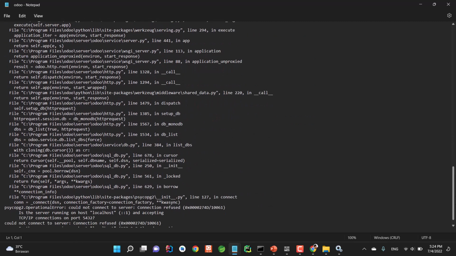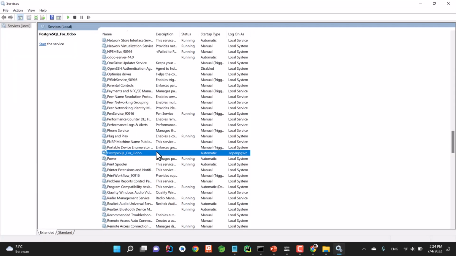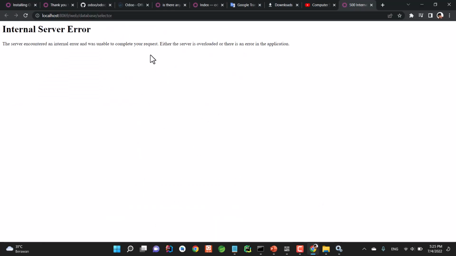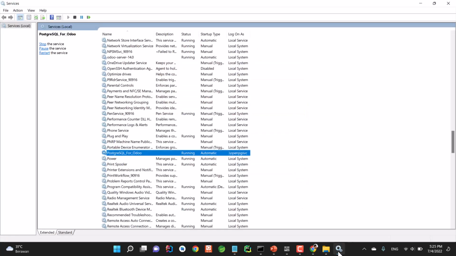The last message that we've received is that we cannot connect to the localhost because the connection is not ready. That is because we stopped the PostgreSQL. So if we start again and we refresh, now the page is coming back.